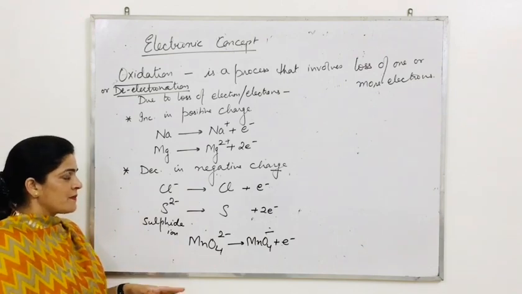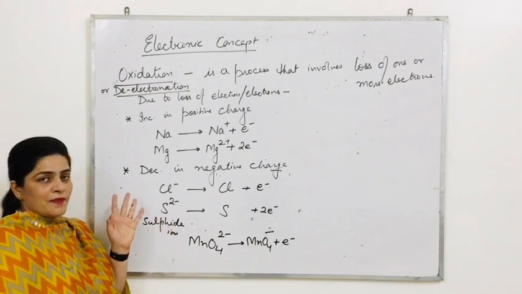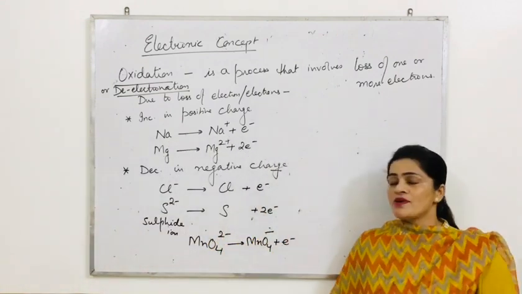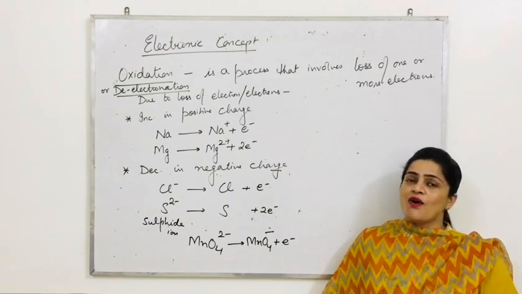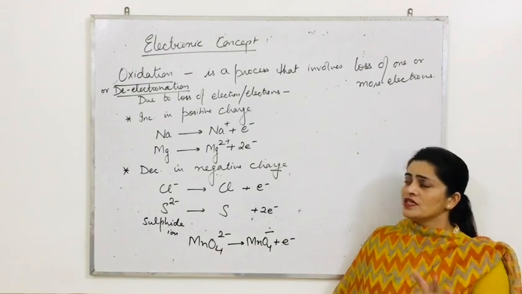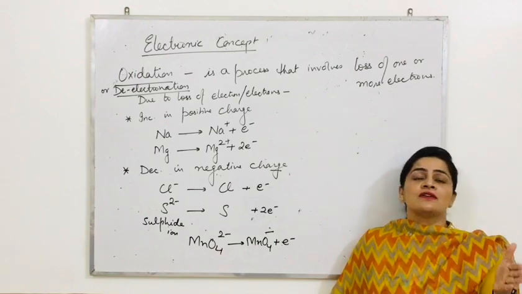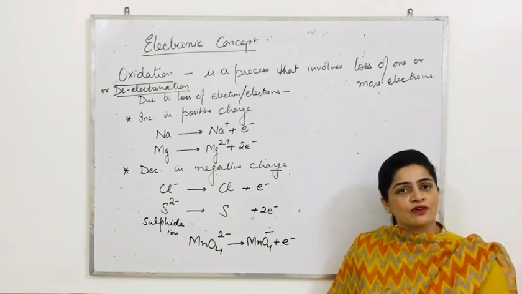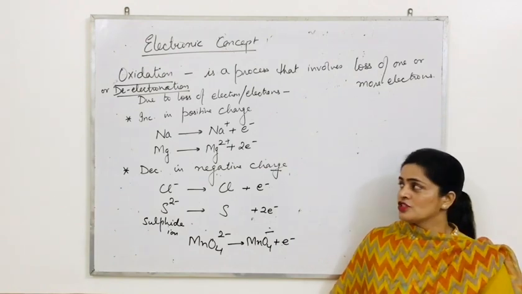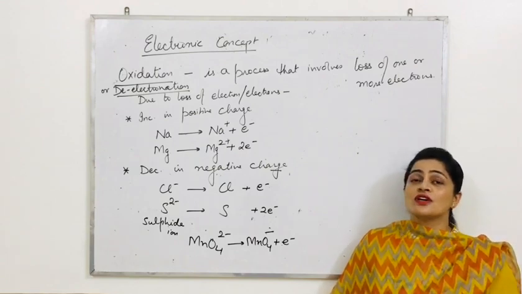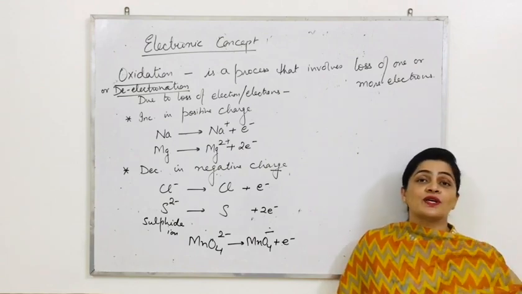You can check. All these examples indicate that the processes we are dealing with are typical examples of the oxidation process. Oxidation is a process that involves loss of electron or electrons. Just check. So what is reduction? Reduction is just the opposite of the process that you are dealing with.